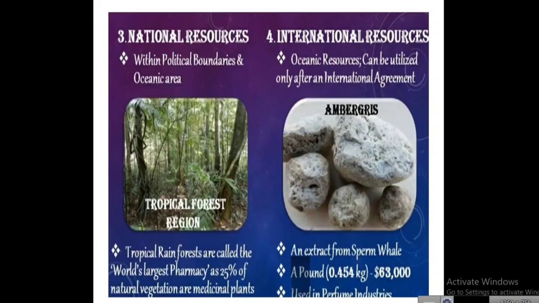That is ambergris, extracted from sperm whale. A pound, 0.454 kg, costs rupees 63,000. It is used in perfume industries. In perfume industries they use this ambergris.